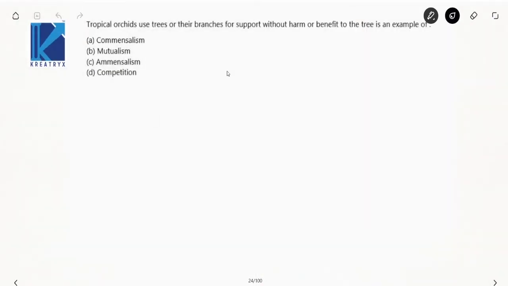Tropical orchids use trees or their branches for support without harm or benefit to the tree. What is this an example of? Now see here, one will be benefited and one will be unaffected, so automatically your option is commensalism, right?